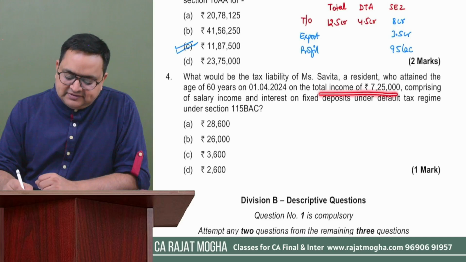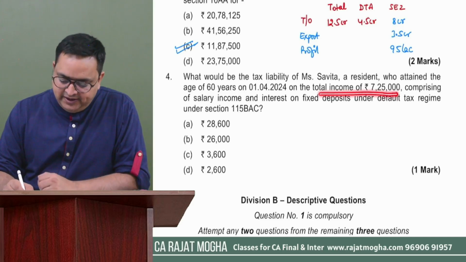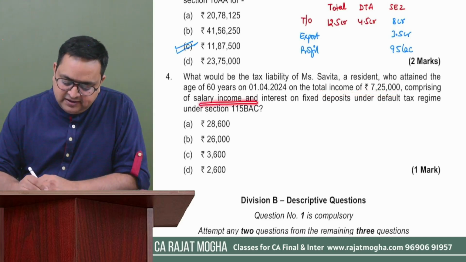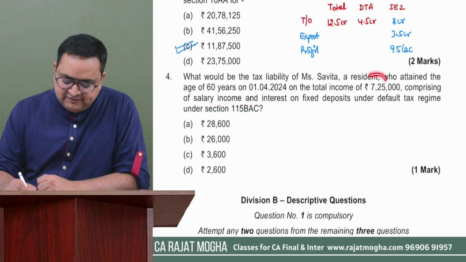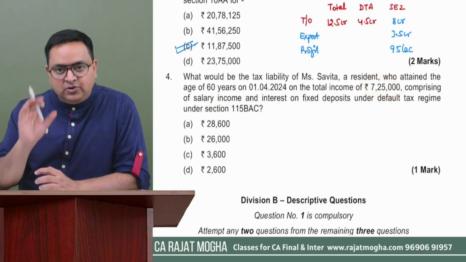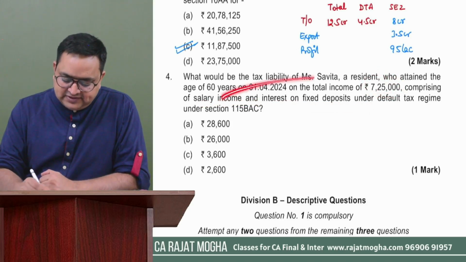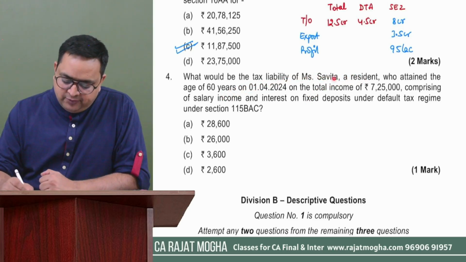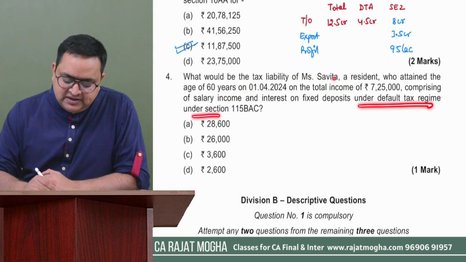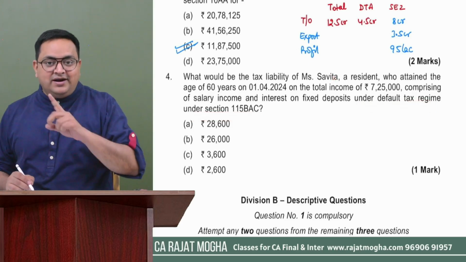And the total income is 7,25,000, comprising of salary income and interest on FD. You have to calculate tax under default tax regime under 115BAC, not under the optional scheme.